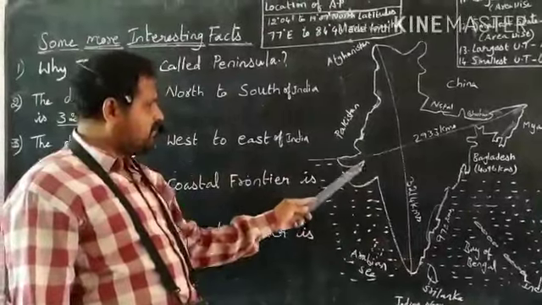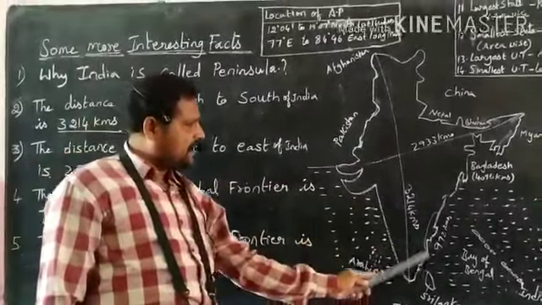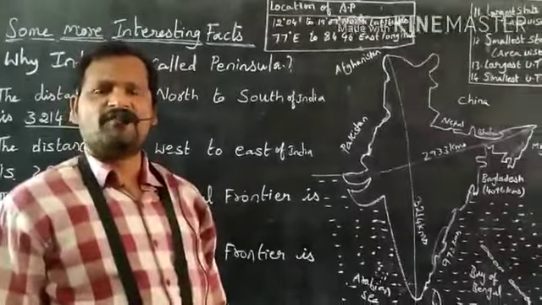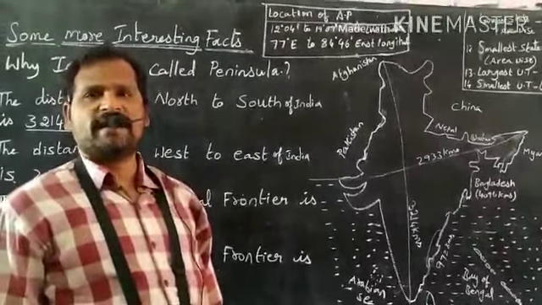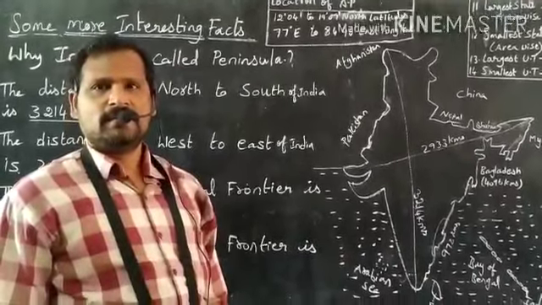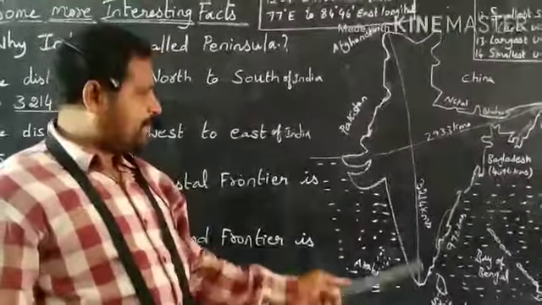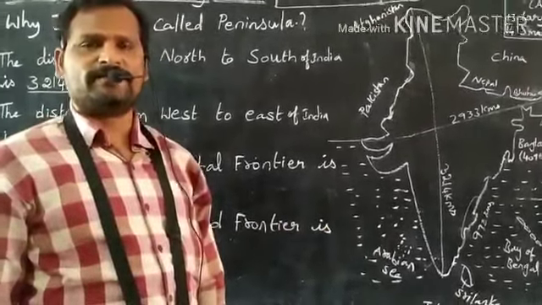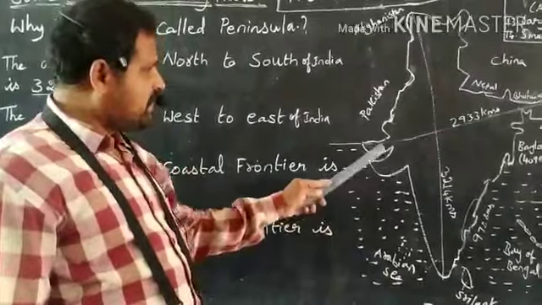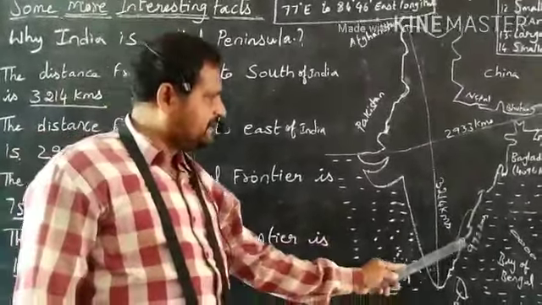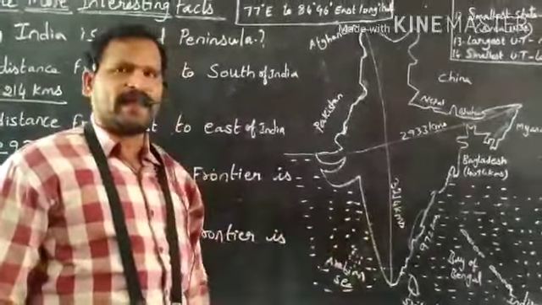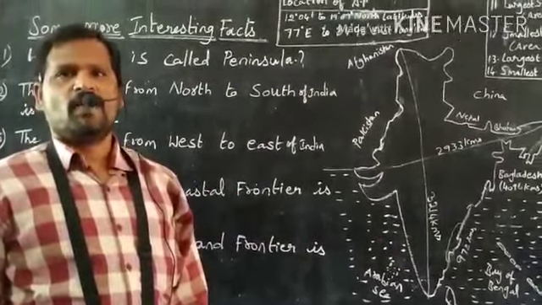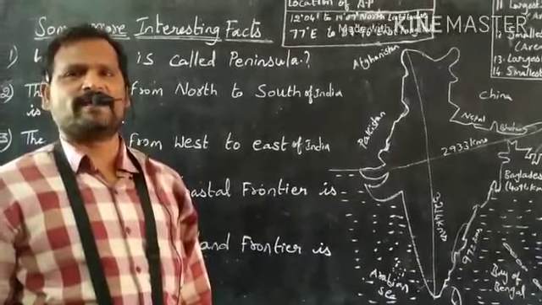What is the length of the coastal frontier? First of all, you should know the meaning of frontier. Frontier means boundary. Coastal frontier means the boundary line which is near the sea. The length of the coastal frontier is 7,516.6 kilometers.